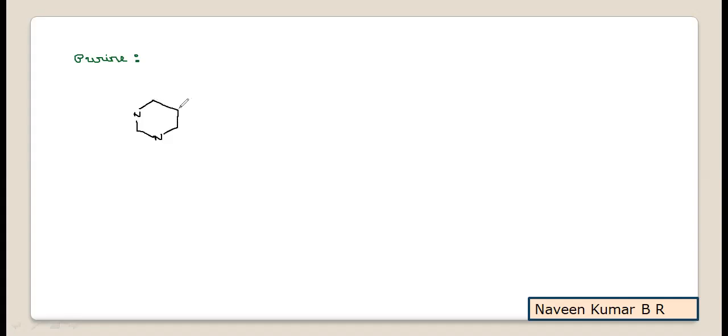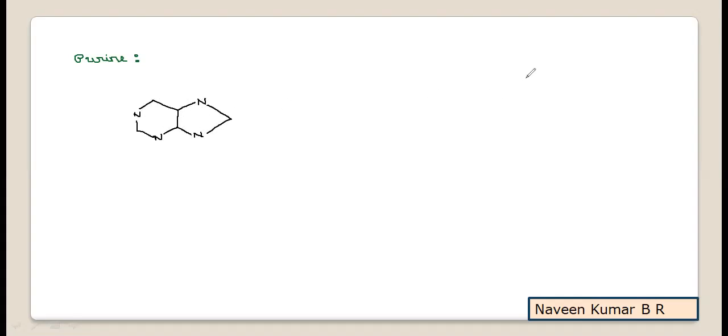So the purine ring, consider it is a double membered ring, with another cyclopentane-like ring attached to it, where you write nitrogen as well. Now this is the purine ring. So the purine ring is a double membered ring.